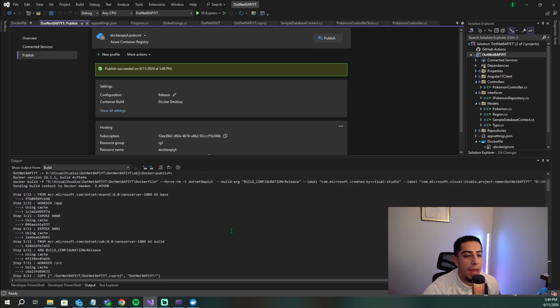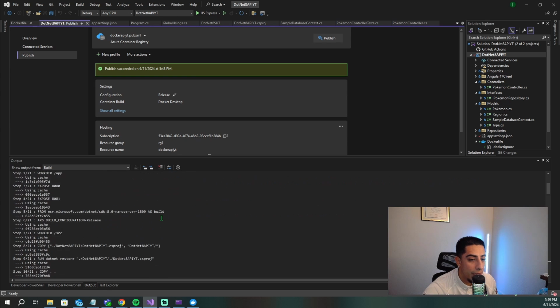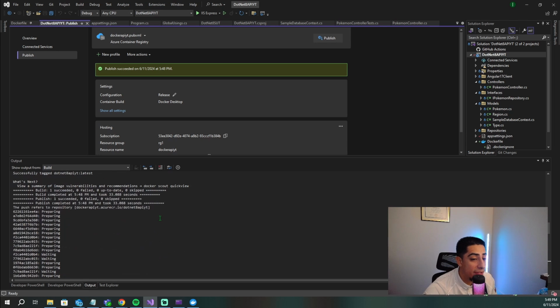So what essentially happens whenever you are pushing to your container? We are grabbing our image and pushing it to a container in Azure inside of this Azure Container Registry. Once you press Publish, it's going to rerun that Docker file. It's again going to run this Docker build, and do all the stuff that we already saw whenever we did our build. And then once that's finished, it's going to push it up into the Azure Container Registry.